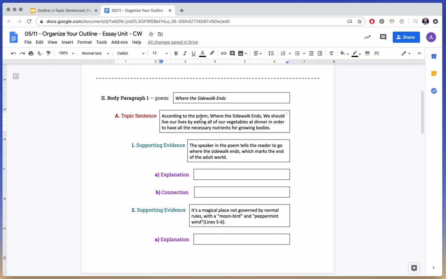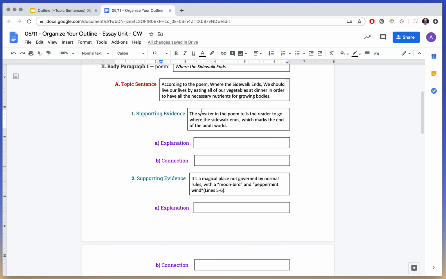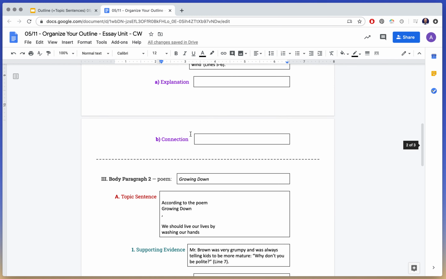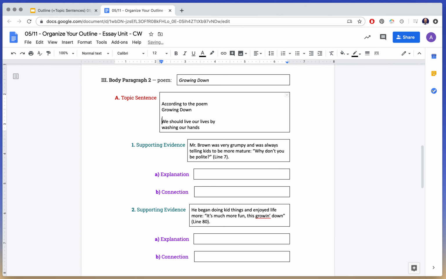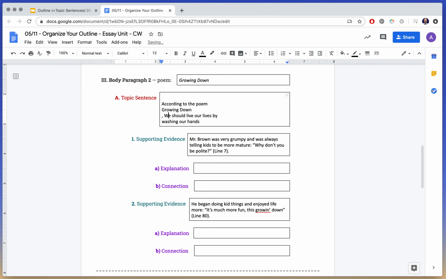Right, so I've taken my topic sentence and brought it to the next level by telling you why. It's really important actually that you say why, because your supporting evidence is going to back up your why. When you back up your why, people are going to agree with what your topic sentence is, right? It's all about supporting your thesis, supporting your topic sentence. So let's go to here.